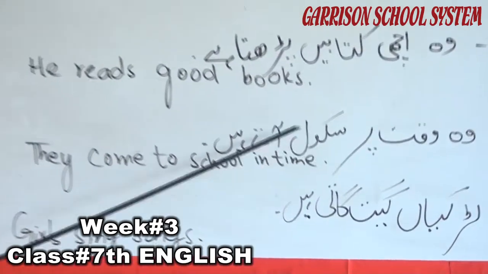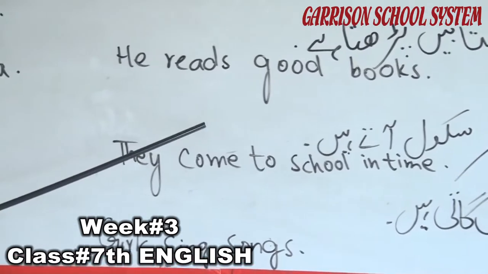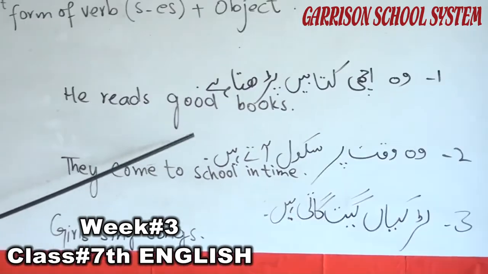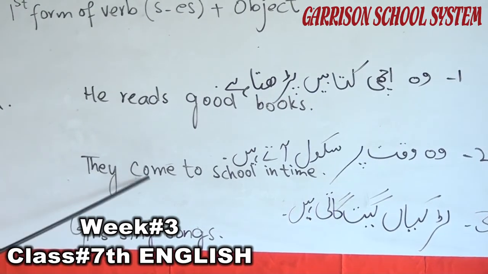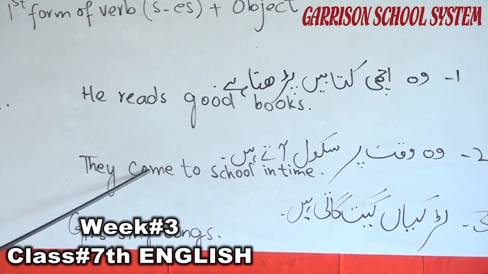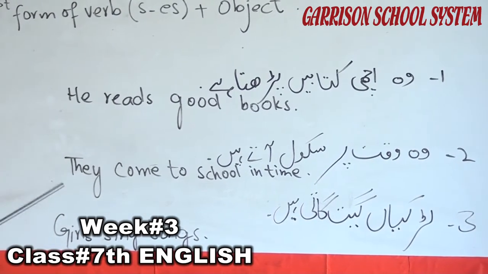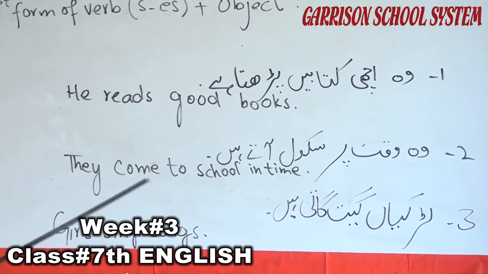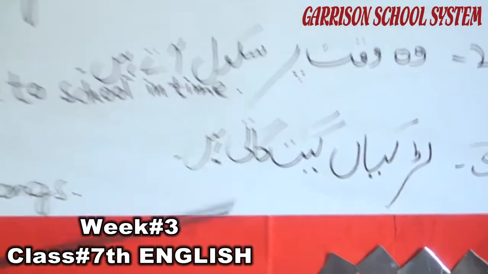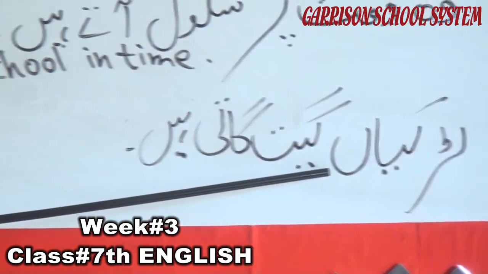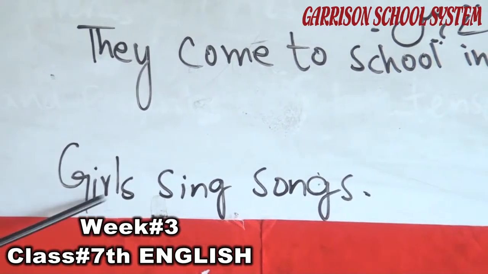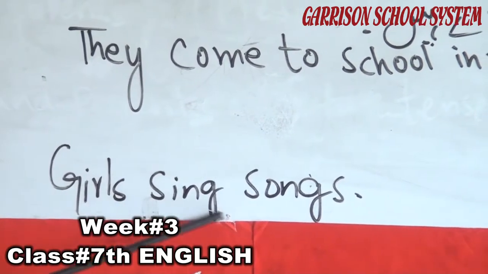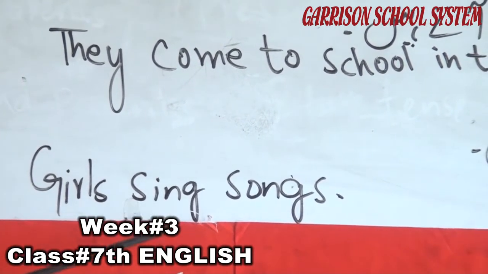वो वक्त पर स्कूल आते हैं. This sentence is for a plural subject. They come to school in time. We didn't use s or es with this first form of verb because we are talking about a plural subject. Then लड़कियां गीत गाती हैं. लड़कियां is also plural. We are talking about a plural noun or plural subject. Girls sing songs. We didn't use s or es with this form of verb.